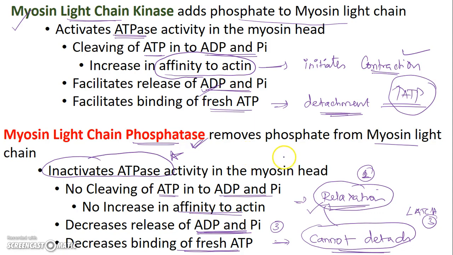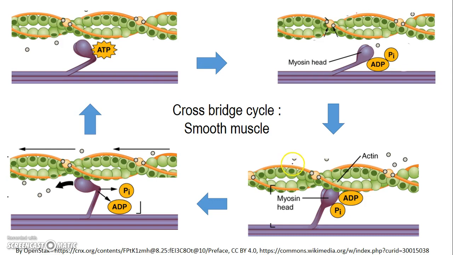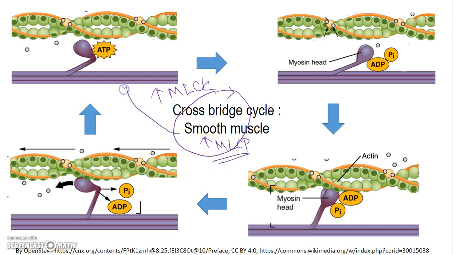So what we need is a balance between the myosin light chain kinase and the phosphatase activity. When we have a high level of myosin light chain kinase, the cross-bridge cycling goes on and on, continuing. So we cannot have that. If there is a high level of MLCP, the entire state goes towards relaxation. Even if initially some of them get latched at stage 3, eventually everything will relax.